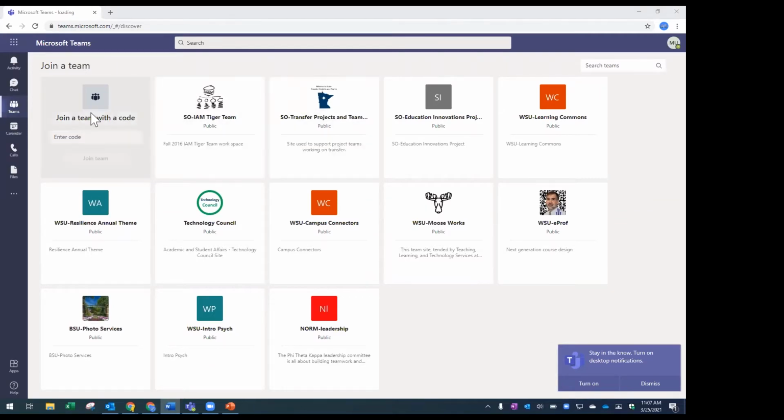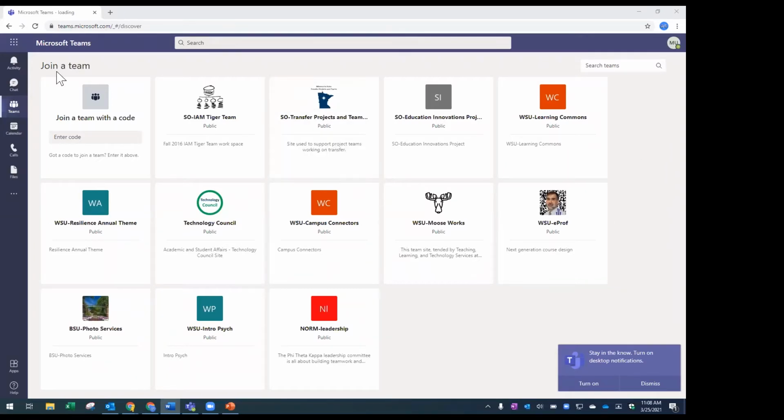Okay, so from here, I could look at some of these teams that are listed as public and join them, or I could wait to be invited to a team if I'm expecting to be added to a team, or I could create a team. And right now that is limited to faculty and staff who can create teams. Students are not able to create teams on their own, but they can make a request to faculty or staff to create a team for them.